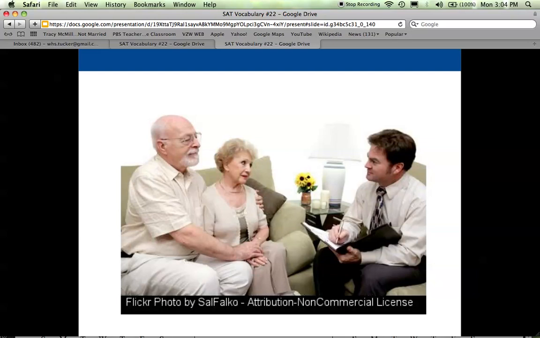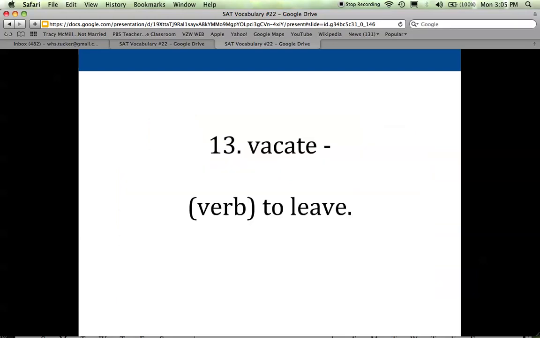And here's a man, maybe he's talking with this older couple about what they want to do for their will or what they want to leave their family. Whenever you're talking to people about life after they die, what's going to happen to their possessions, who's going to get what, that's a really sensitive topic. So you'd want someone with a lot of tact to deal with people who are planning for the things that they're going to leave to others or how they're going to handle preparing for their own death.